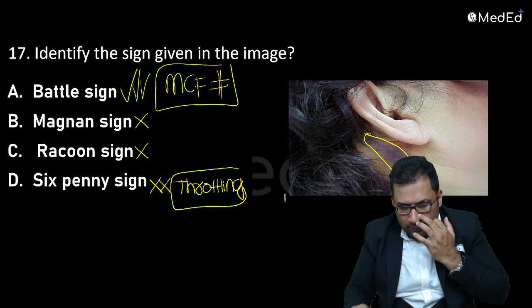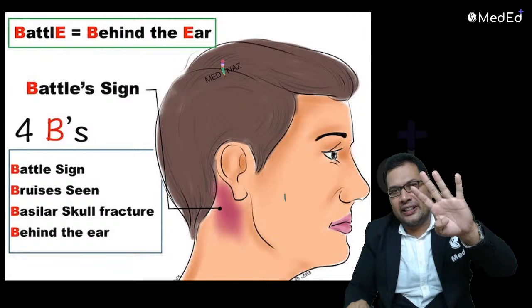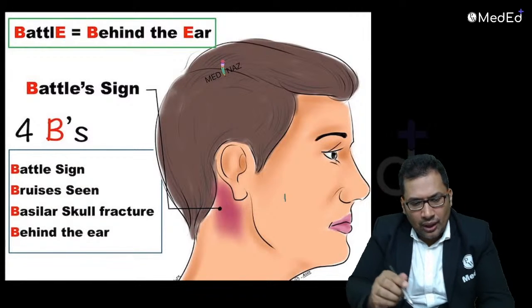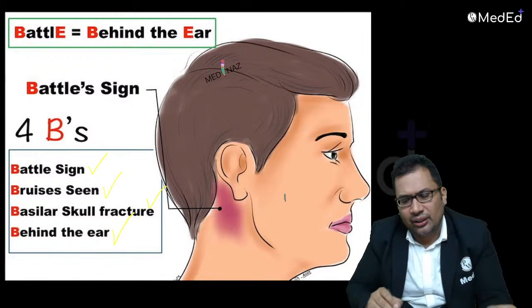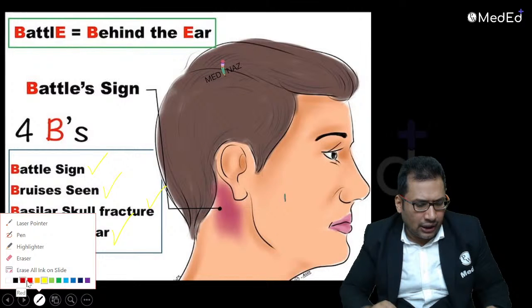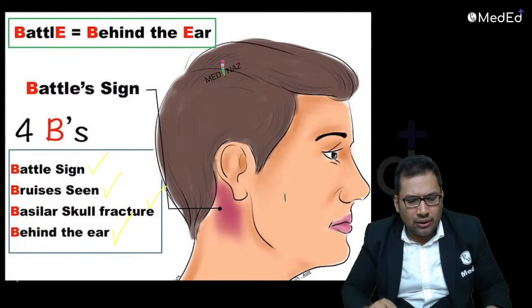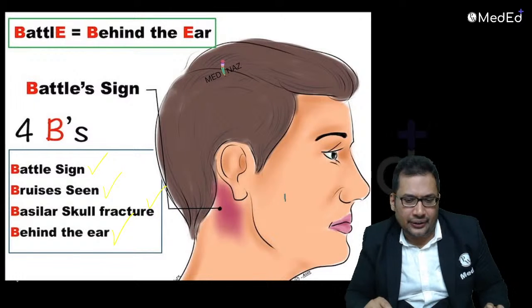Now look at this Battle sign. Four B's are there for Battle sign. B for Battle sign: bruises seen, basilar skull fracture, behind the ear. If you want, you can remember like this. Whenever a question asks Battle sign, always Battle, bruise, basilar skull fracture, behind the ear.